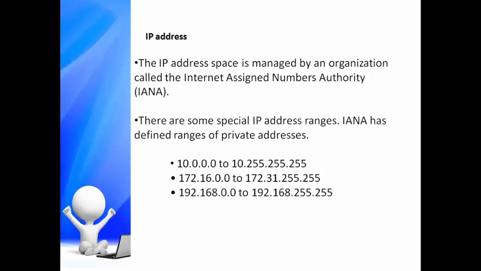There are some special IP address ranges IANA has defined. Those ranges are called private addresses. These ranges will never be assigned to any organization, and as such these are available for anyone to use for their network. The private ranges are as follows: